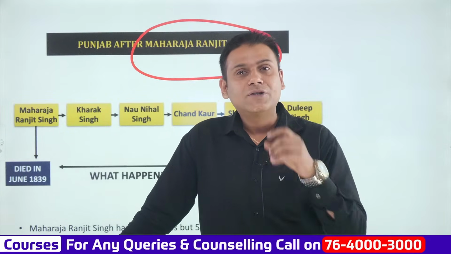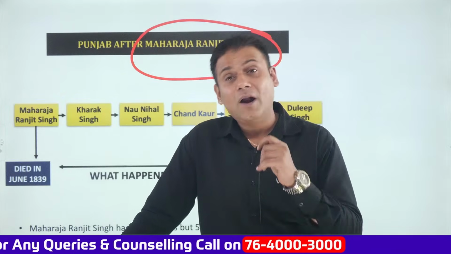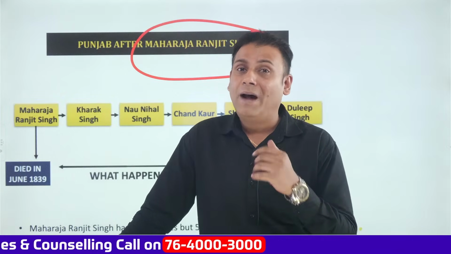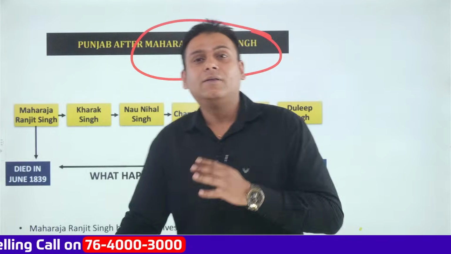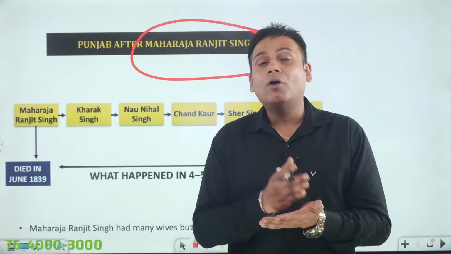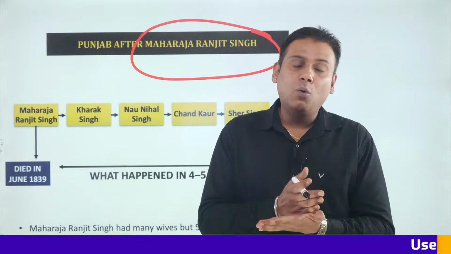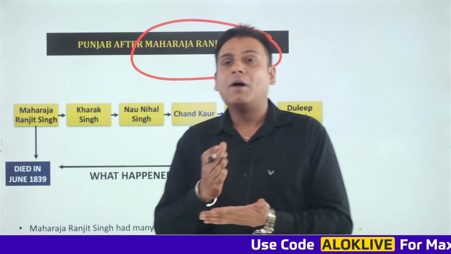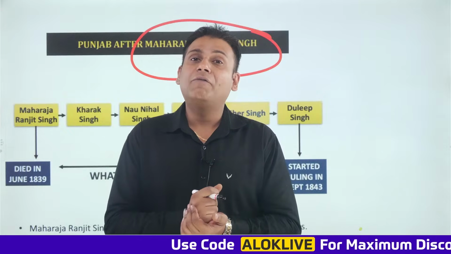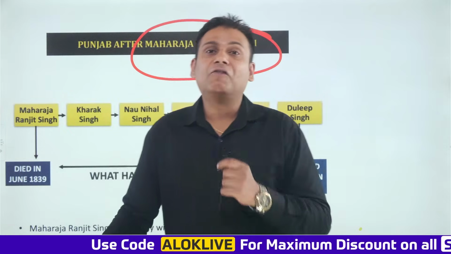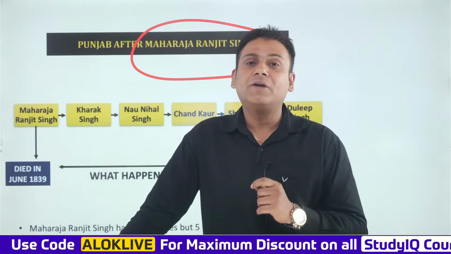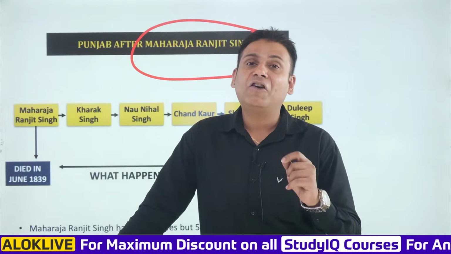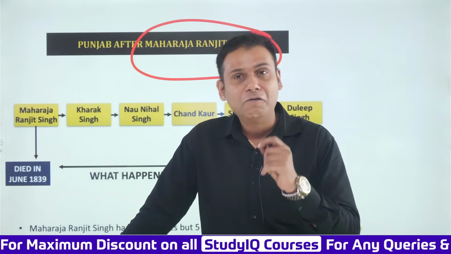Apart from this, there were certain topics of modern Indian history which were left, such as the important battles. So, as a part of this series, I am covering the important battles. By now, we have covered the Anglo-Carnatic War, Anglo-Mysore War, and Anglo-Maratha War. We have also covered the Third Battle of Panipat, the Battle of Plassey, which was fought in 1757, and the Battle of Buxar, which was fought in 1764.